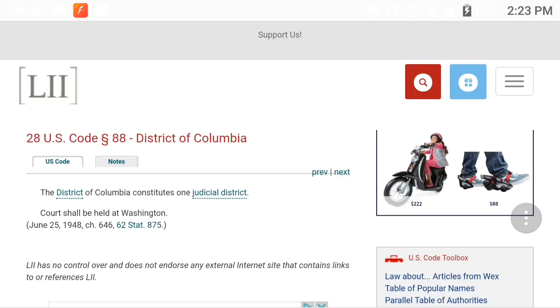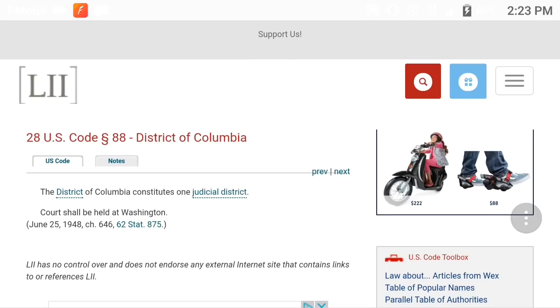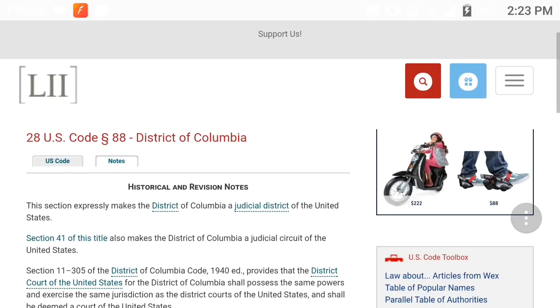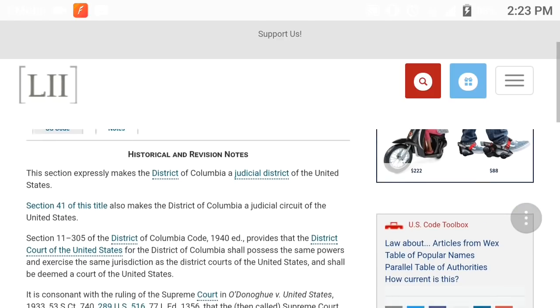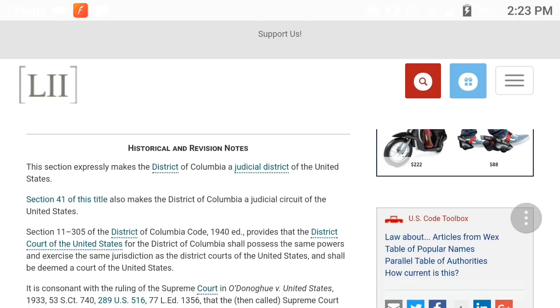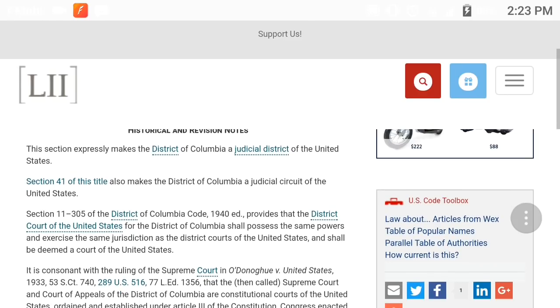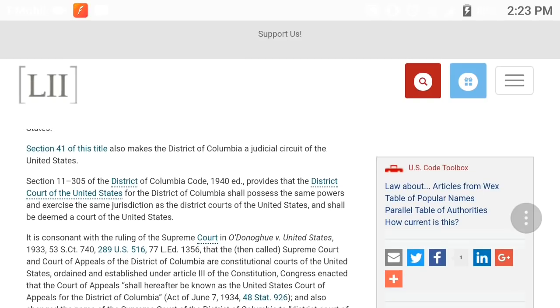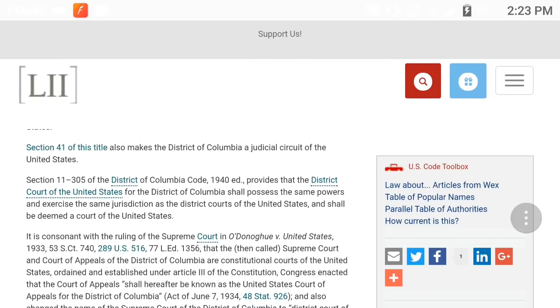Over the 50 states known as the United States. But don't take my word for it. Let's get some more understanding. Let's pick it up where it says historical and revision notes. It states, this section expressly makes the District of Columbia a judicial district of the United States. Let's continue. Section 41 of this title also makes the District of Columbia a judicial circuit of the United States.